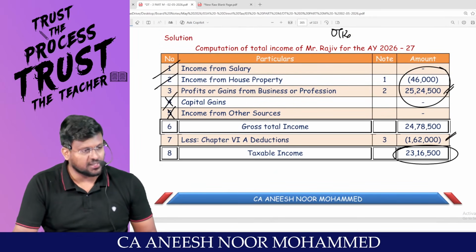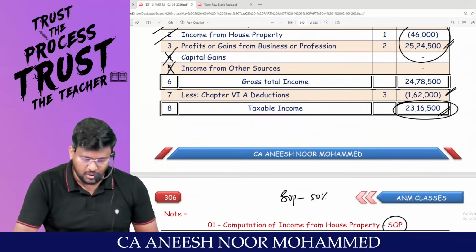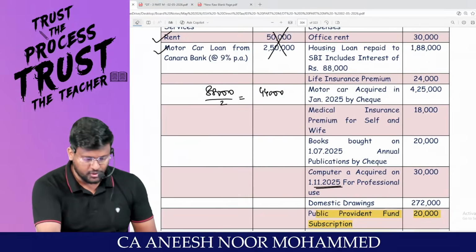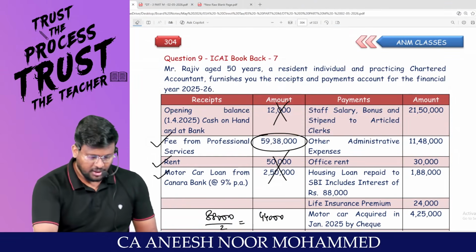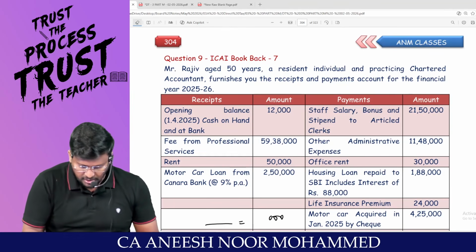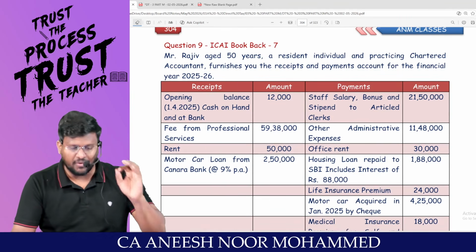You will be getting the taxable income 23,16,500. Are you comfortable with this question? So let me tell you, let me redo this question within 2 to 3 minutes. In the sense, I will tell you an adjustment. You tell me where it will come.